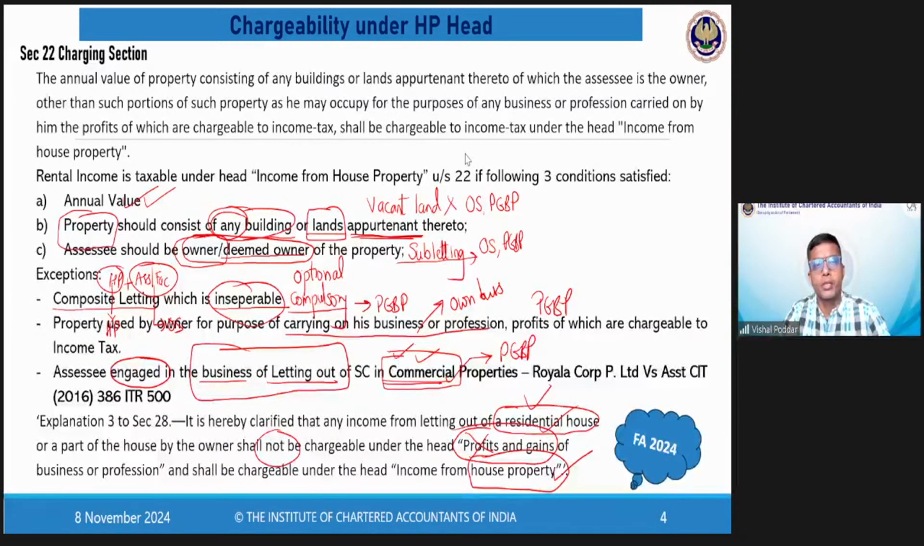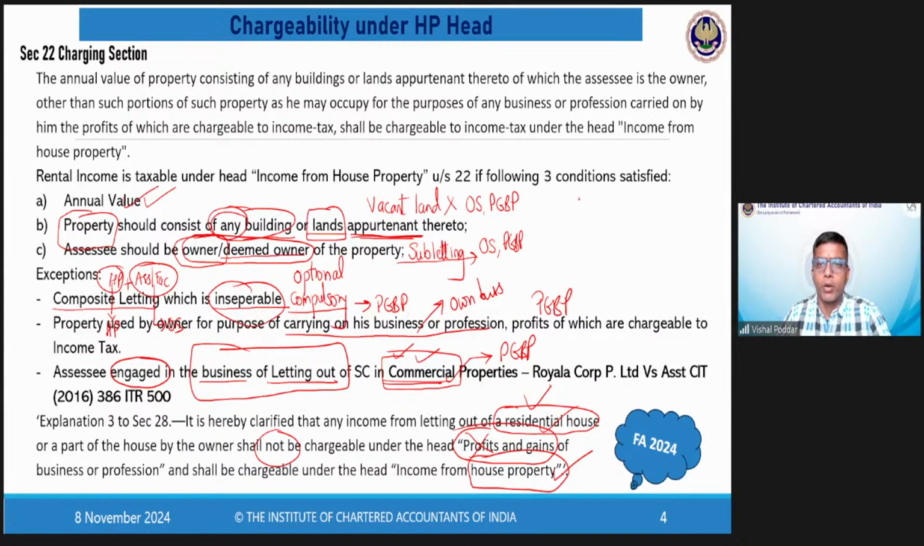Now, Sania is asking, sir, what is meant by property held as stock in trade? Okay. Now, see, that is a scenario which I have not yet covered, not yet discussed, because there is nothing special about it. It will be taxed under the head house property only. But the question is, what is property held as stock in trade?